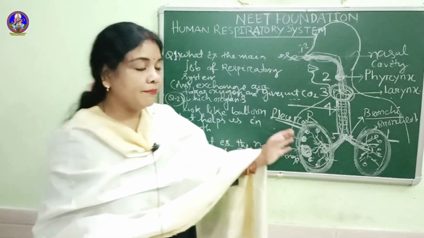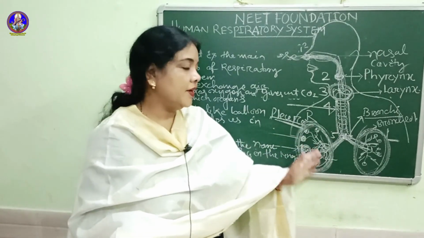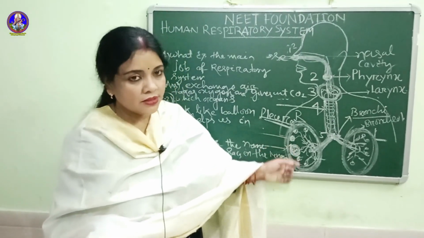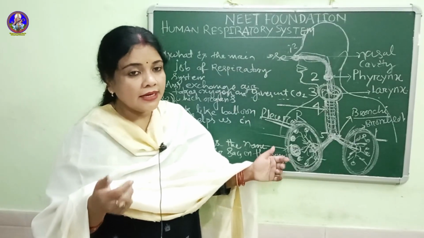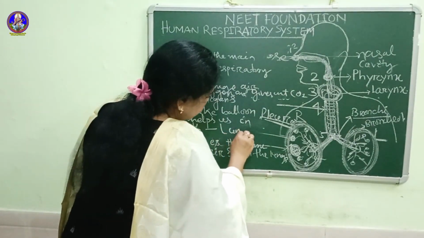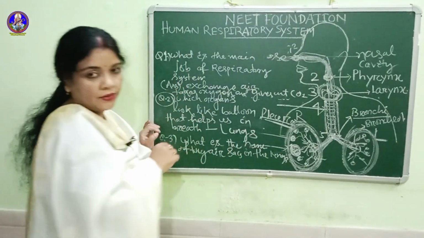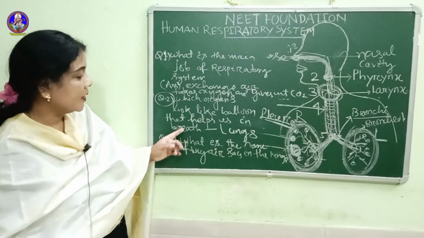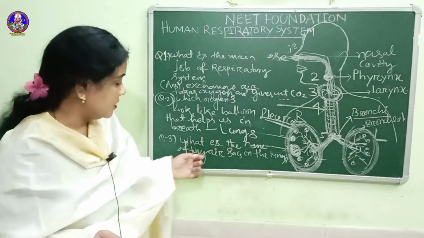They are spongy, pink organs filled with air when we breathe, because inside the lungs there are tiny sacs that fill with air. So the answer is lungs, which are responsible for breathing and look like a balloon-like structure.